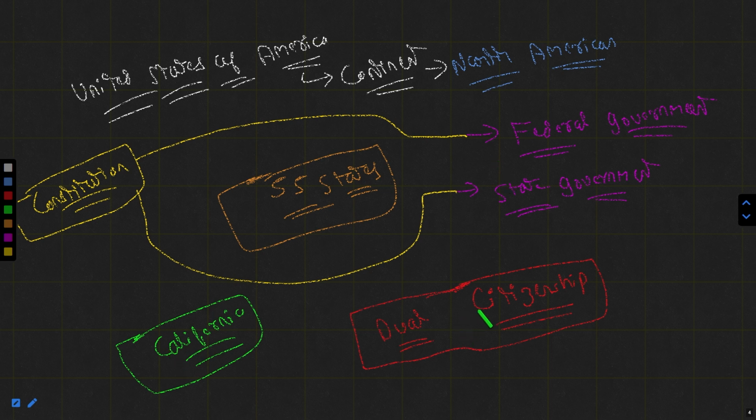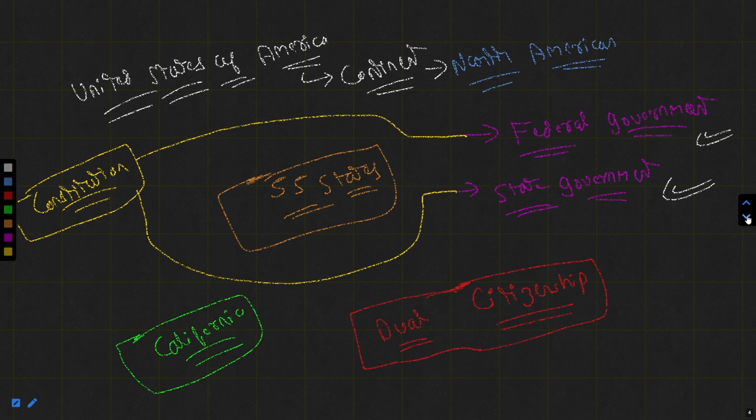So there is dual citizenship, dual constitution, and dual powers. The federal government has the power to rule the country, and the state government has all the powers to rule the particular state. Got it? I hope things are now clear regarding the USA.